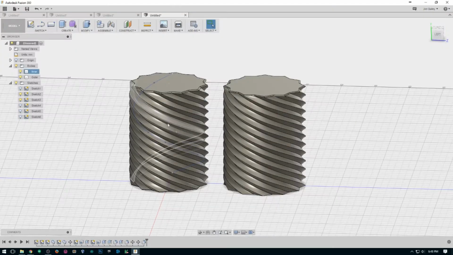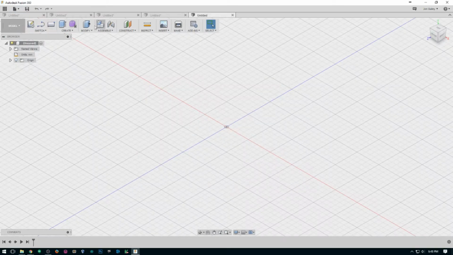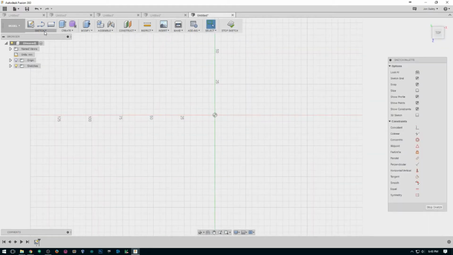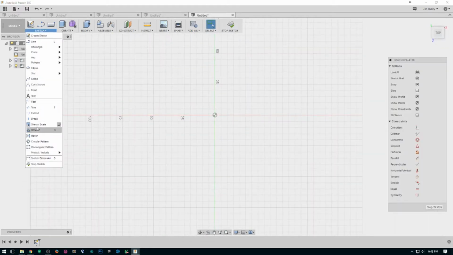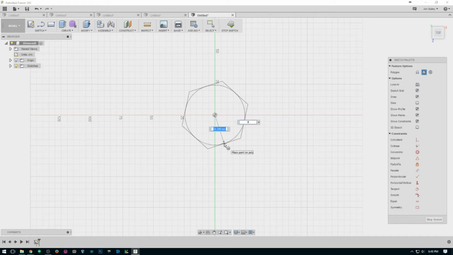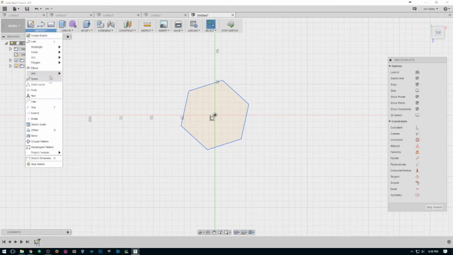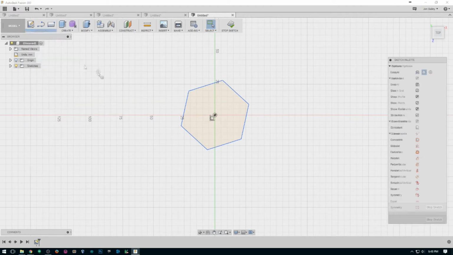So we'll hop on back over to Fusion and create a new design. We'll make a sketch on the base plate. We're going to replicate the containers that I had shown earlier. We're going to do a circumscribed polygon. Center, we'll do 25. And again. Line it up with that point and then set the size we want.